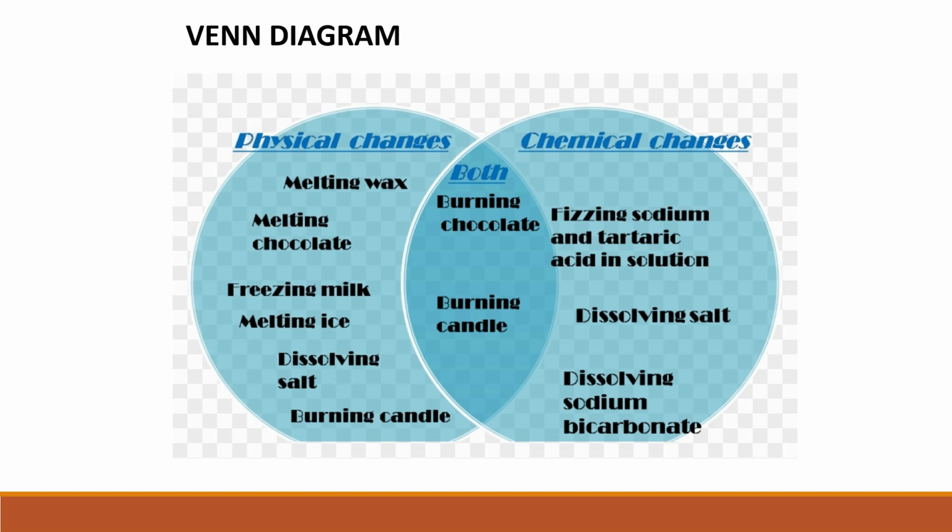Now focus on the portion which is common to both the circles. This mid portion shows that these examples are common to both physical and chemical changes, like burning of chocolate and burning of candle. In burning of candle, the wax melts and the candle burns simultaneously. So, this belongs to both physical as well as chemical change.